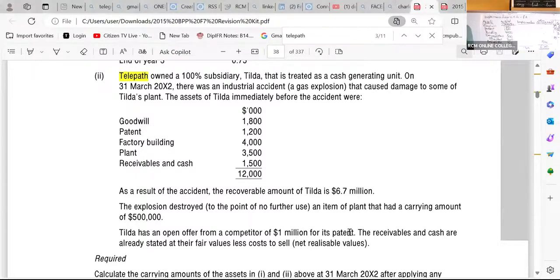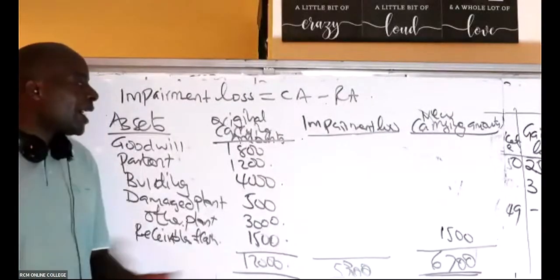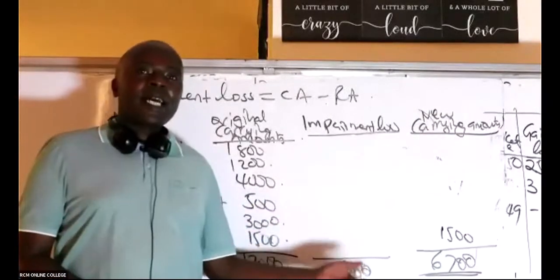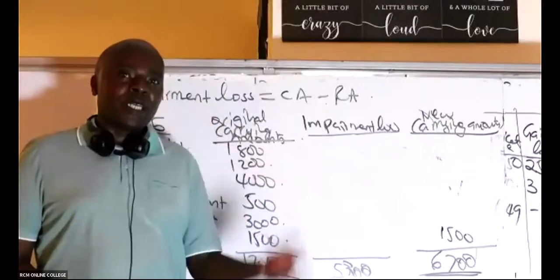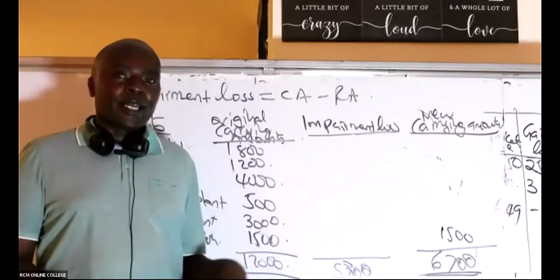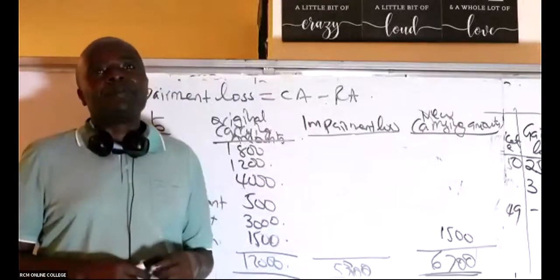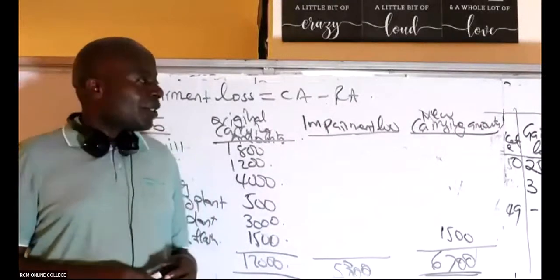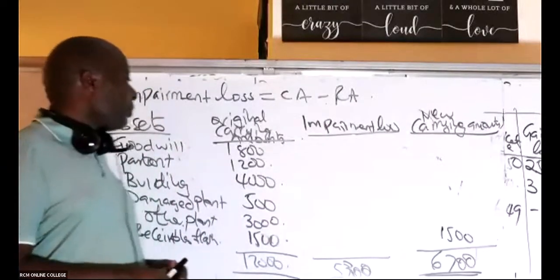Receivables and cash are already stated at their fair values, less cost to sell, net realizable values. Listen to me very well. Whenever you see cash anywhere, cash is never impaired. Cash, we shall always take the old carrying amount as the same as the new carrying amount. They are fairly stated here.